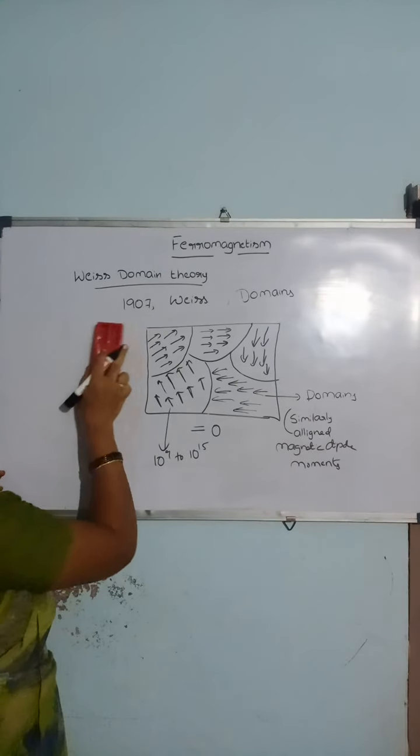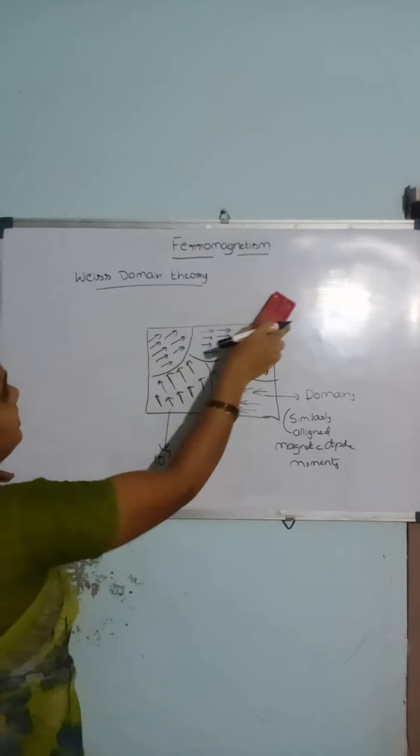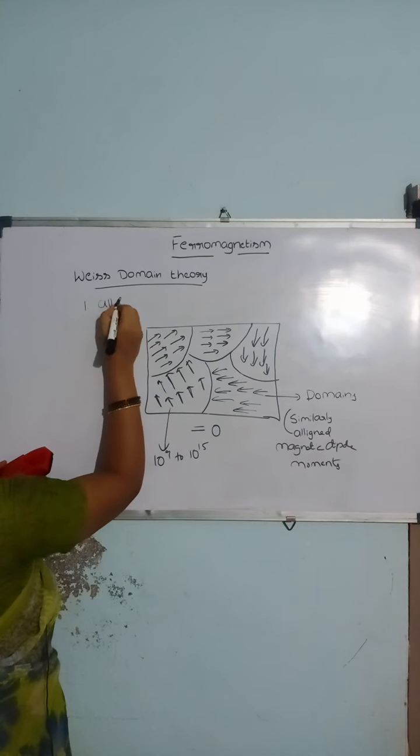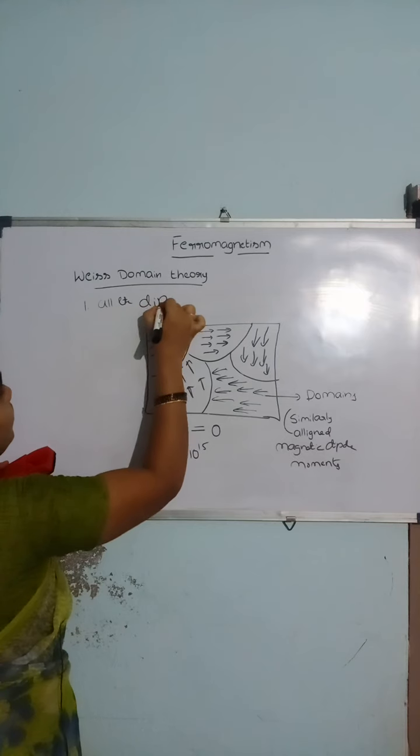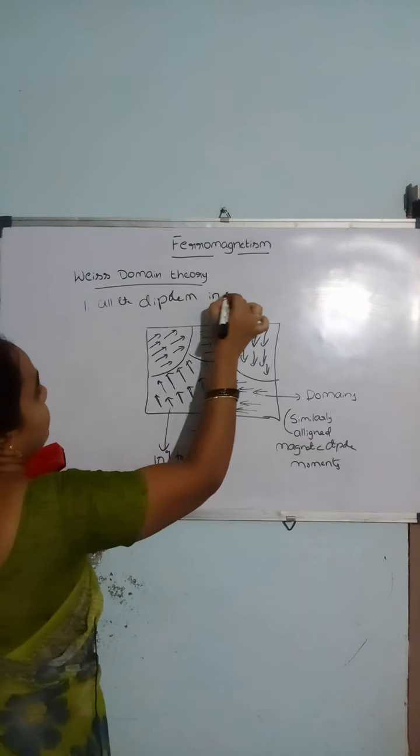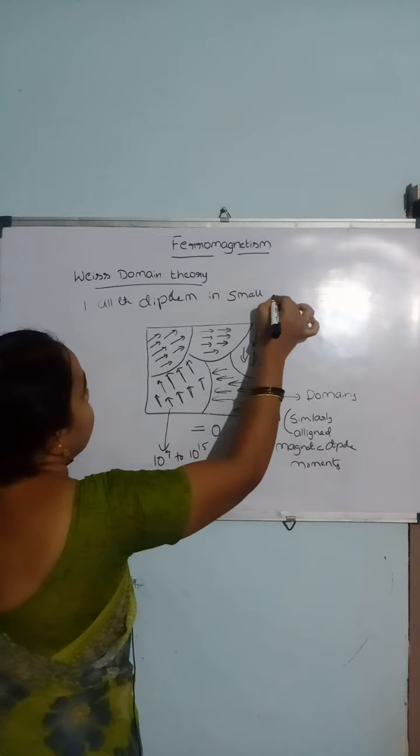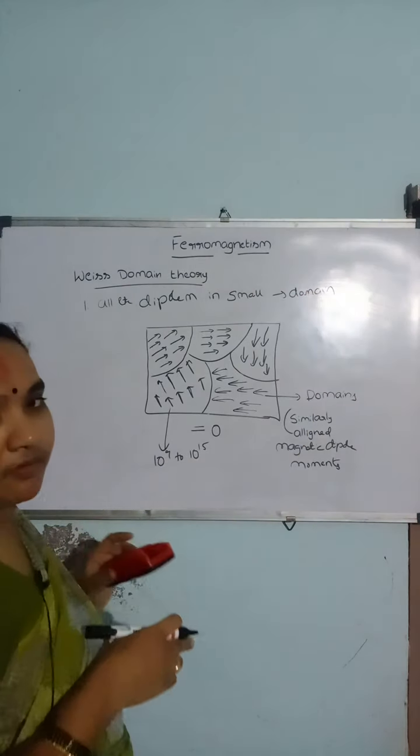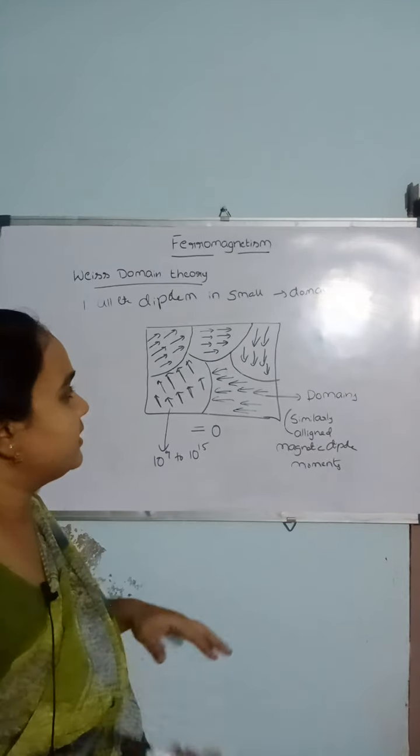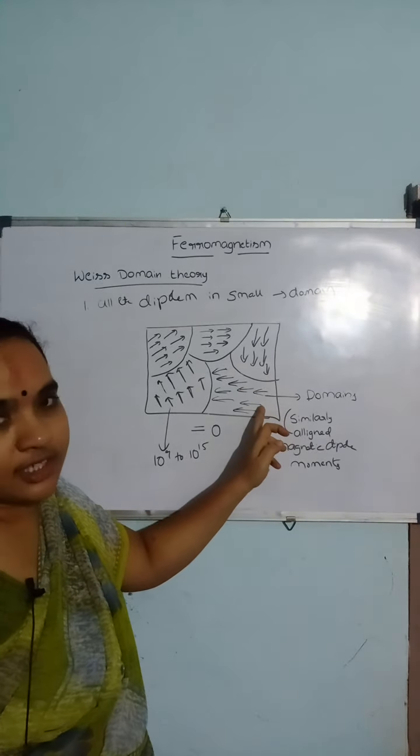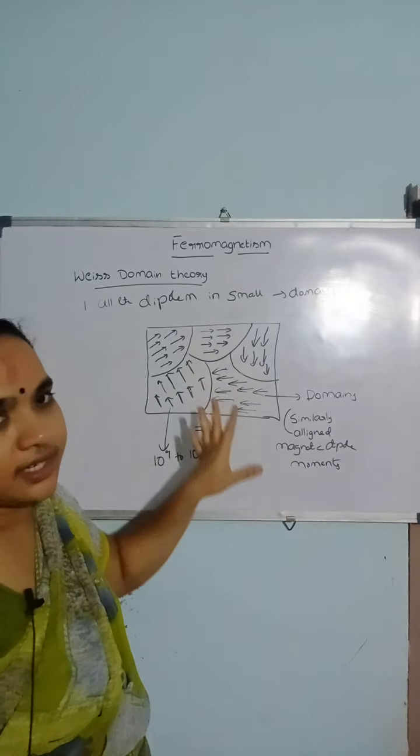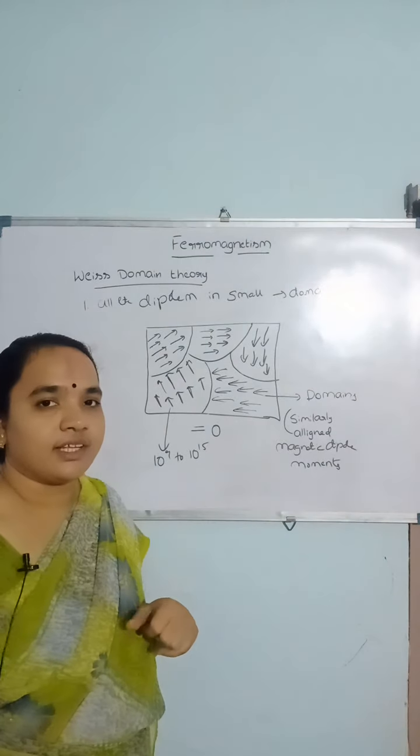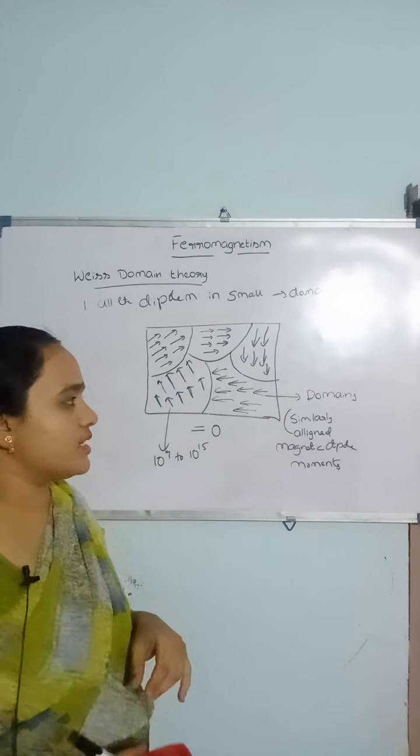The first postulate of Weiss domain theory is: in ferromagnetic materials, all the dipole moments are oriented in small regions called domains. In each domain there are nearly 10^9 to 10^15 atoms. They are magnetized. Magnetized means they are oriented in a fixed direction such that the total magnetization of this ferromagnetic material is equal to 0. So this is the first postulate.